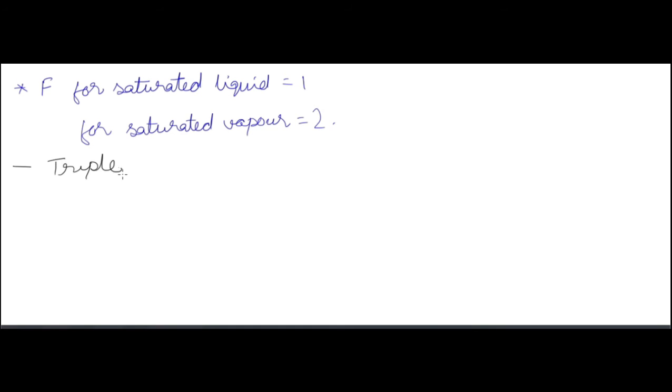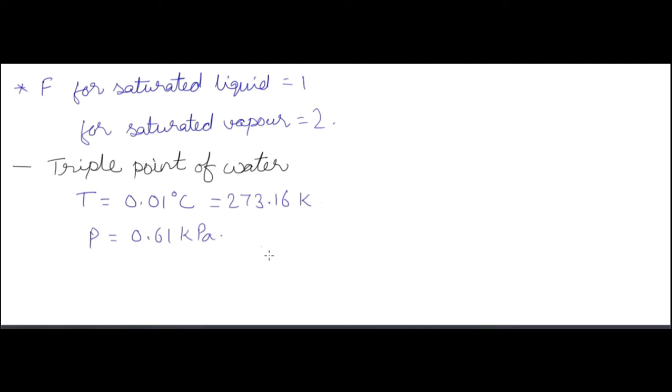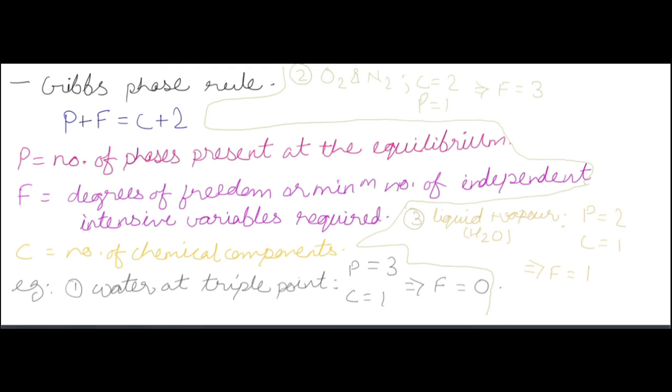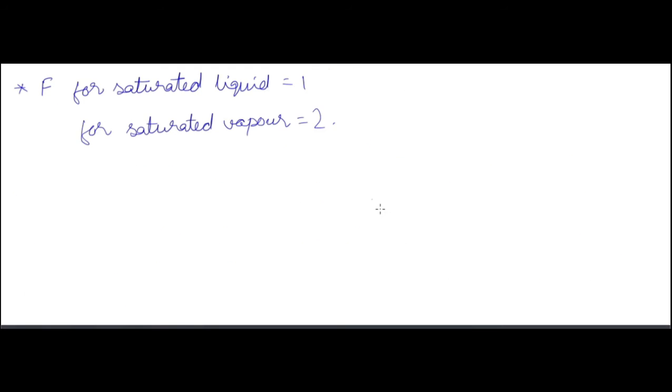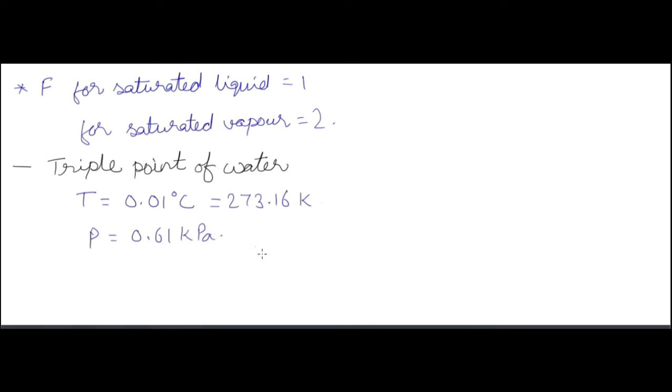Now this is just a 1 mark question. The degree of freedom of a saturated liquid is equal to 1 and degree of freedom for a saturated vapor is 2. Now as we have been saying, the triple point of water. So triple point of water is the point at which temperature is 0.01 degree centigrade and pressure is 0.61 kilopascal. Okay.